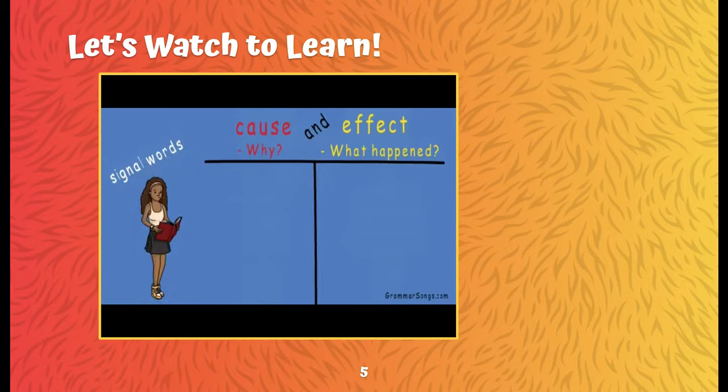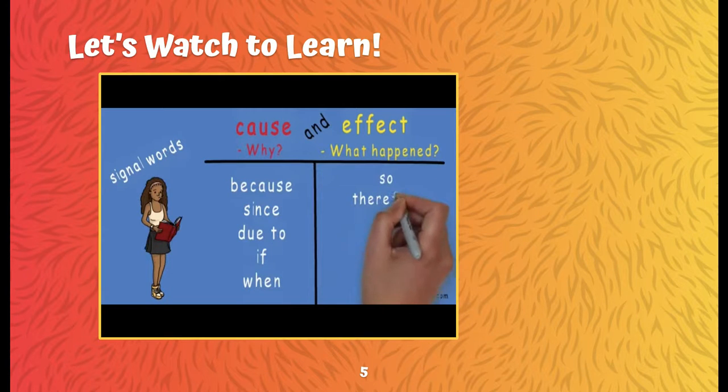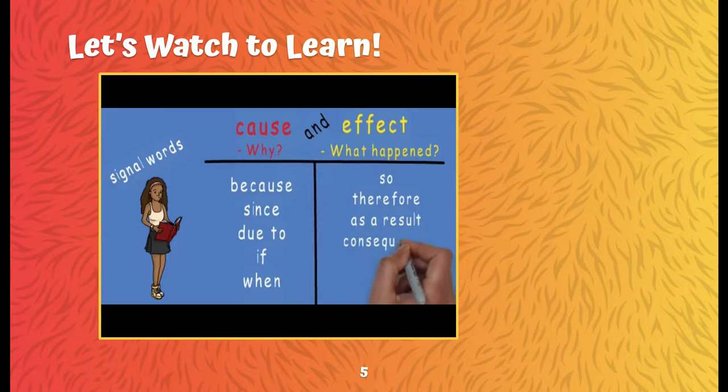Signal words are words an author may use to indicate the relationship between two ideas, in this case, cause and effect. Some common signal words for cause are because, since, due to, if, and when. Some common signal words for effect are so, therefore, as a result, consequently, thus, and then.